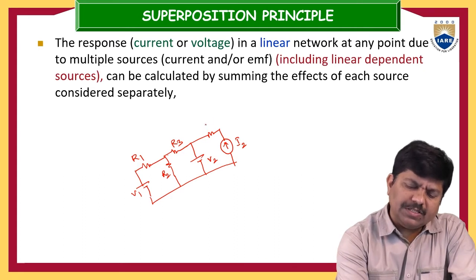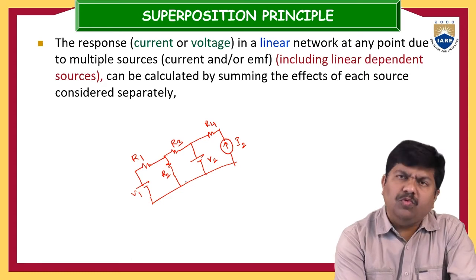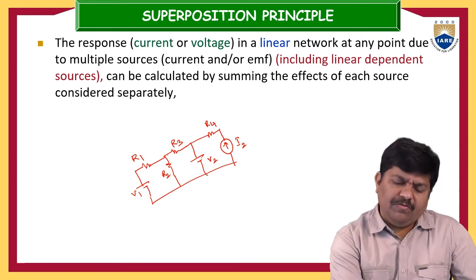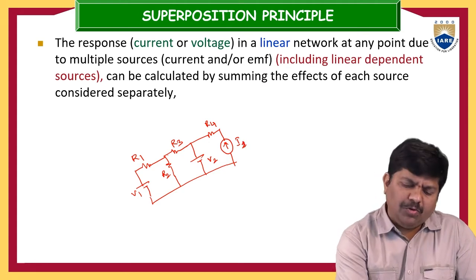The circuit consists of resistors R1, R2, R3, R4, and sources V1, V2, and I1. Now the problem is, I want to see the response in R2, the current through R2.